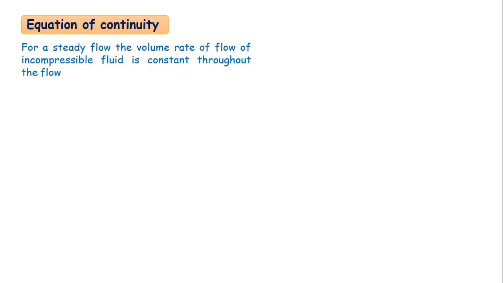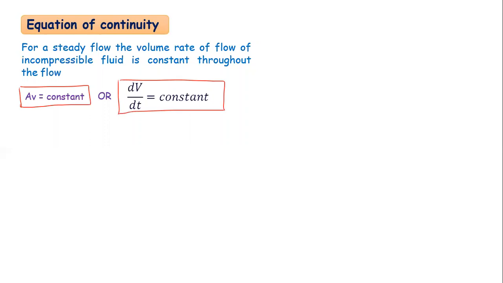Dear student, in today's lecture we start a new article, equation of continuity, from chapter number 2, mechanical properties. For steady flow, the volume rate of flow of incompressible fluid is constant throughout the flow. Or we can write AV is constant, or dV by dt is constant. So dV by dt is the volume rate of flow of incompressible fluid, and it is constant.